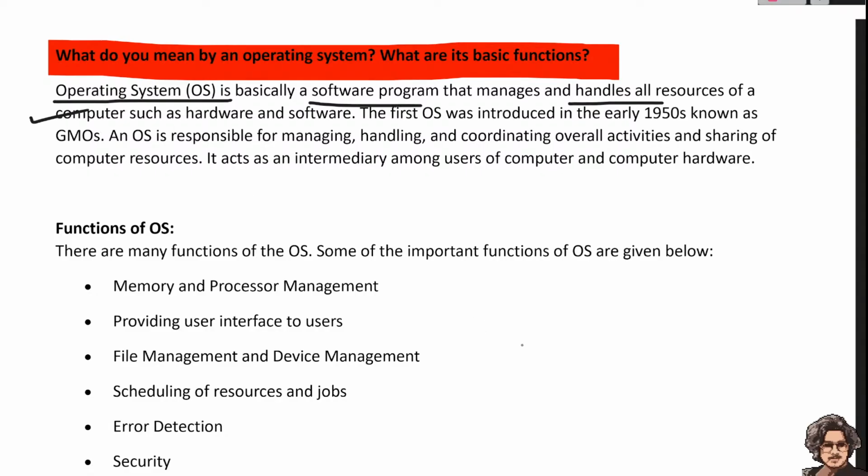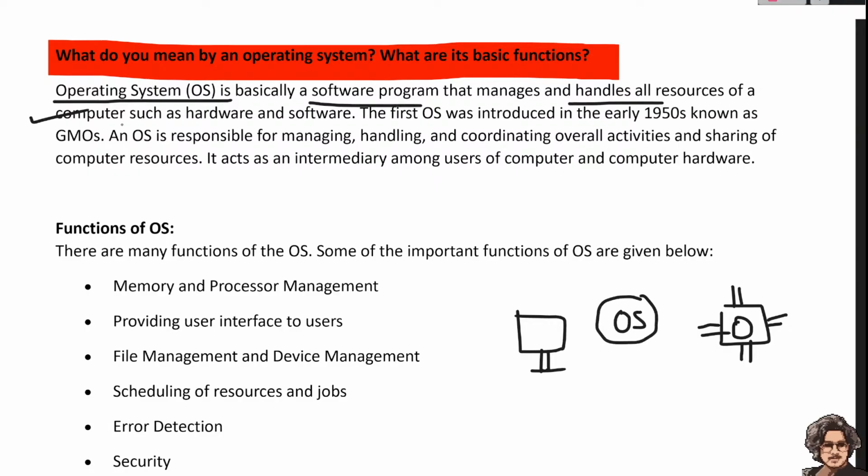We can understand it like this: this is our computer, and this is our hardware. Our computer wants to talk with the hardware and manage all the resources. In that case, the OS plays an important role. The OS can handle all the resources of the computer, the hardware and the software. The first OS was introduced in 1915, and at that time it was known as GMO.